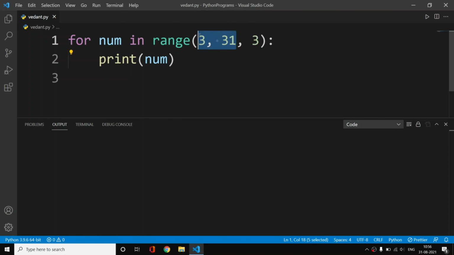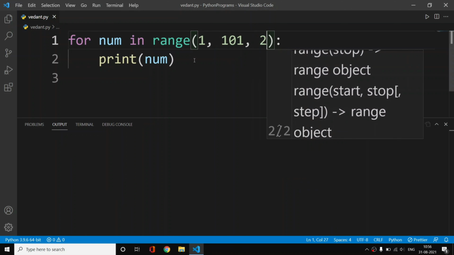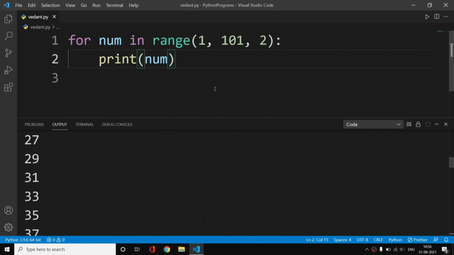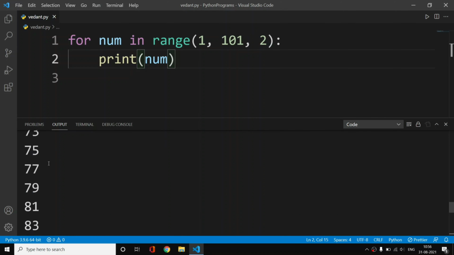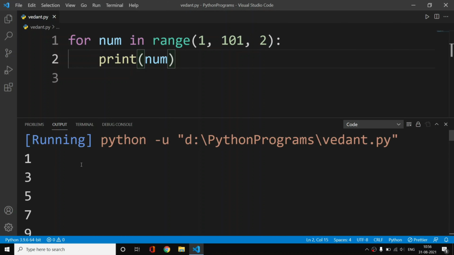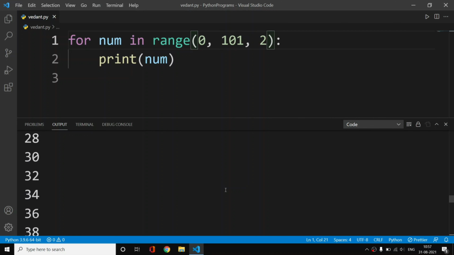If I want to generate 1 to 100 numbers with a step of 2, this will print all the even numbers from 1 to 100, as you can tell. Sorry, not even: it will print all the odd numbers from 1 to 100. As you can see here, all the odd numbers are there. And if I do this from 0, then you can see we have all the even numbers.